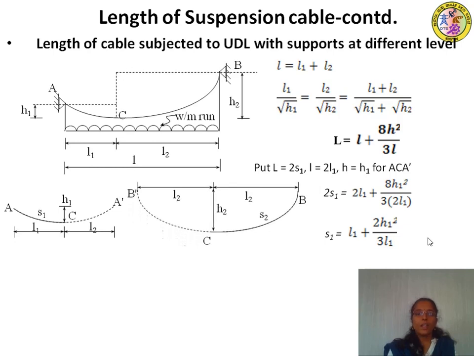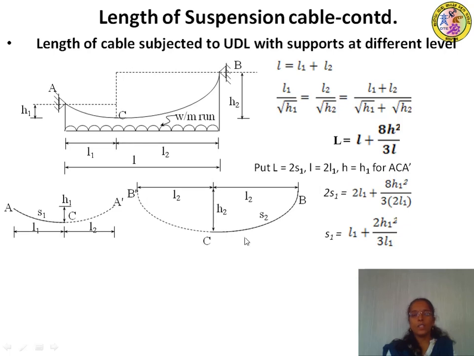Similarly, if we consider the right segment, that is the BC part. Let S2 be the length of the cable measured along the cable for BC member, and L2 is the distance of the maximum sag from the end B. If you extend this length of the cable so that B dash is at the same level as that of the end B, then BCB dash will be a cable with supports at the same level.